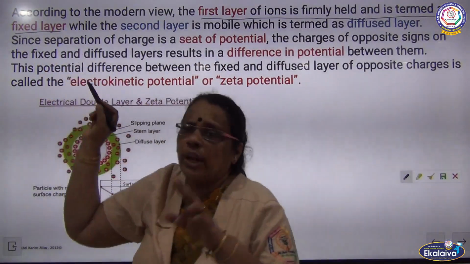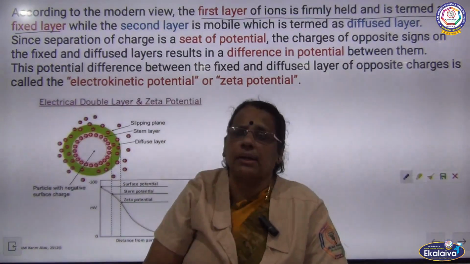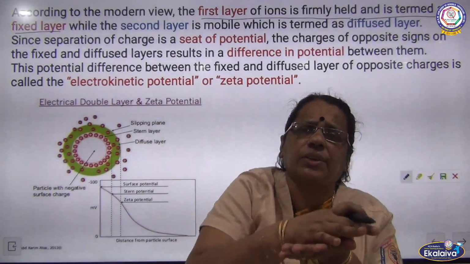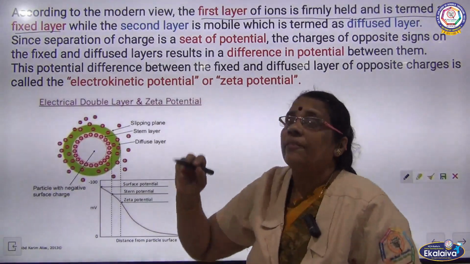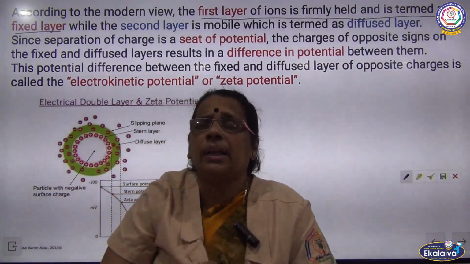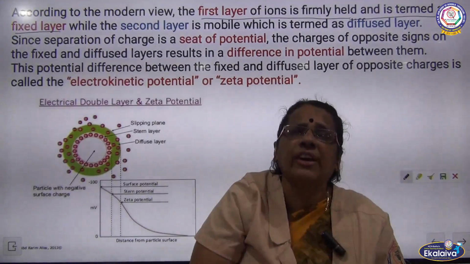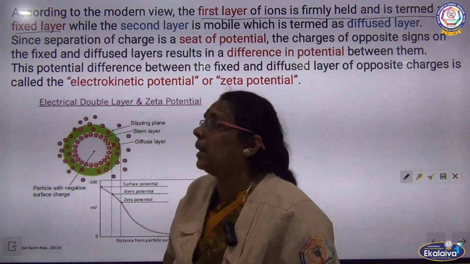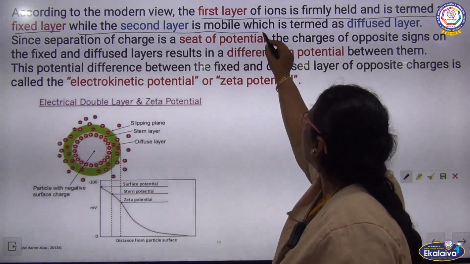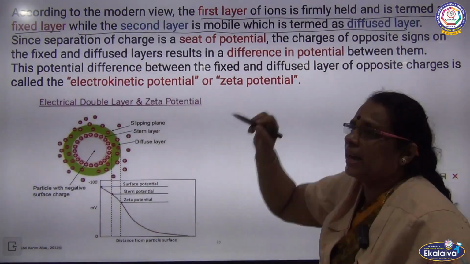As I told you, there are two layers around the colloidal particles. The first layer is completely fixed, so we can call it a fixed layer, while the second layer is mobile, which is termed a diffused layer.